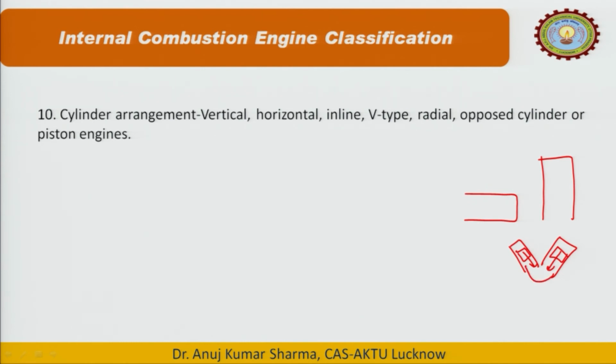This type of engine is the V engine. Then radial engines, if the cylinders are in the radial direction like this, and opposed cylinder or piston engines. Opposed means we have one cylinder here and the piston reciprocates inside it, and one in the opposite direction, so the pistons are facing each other.